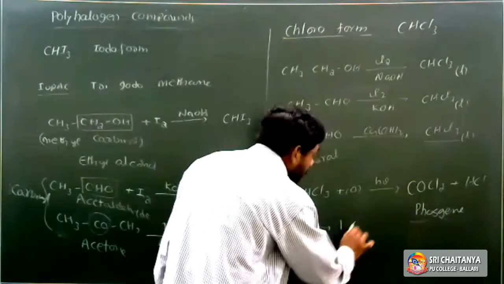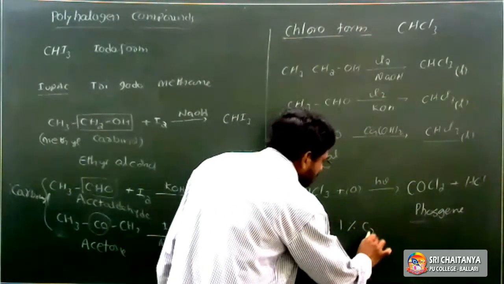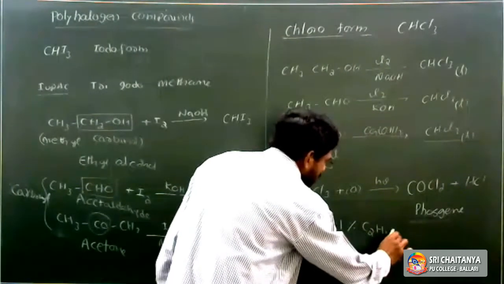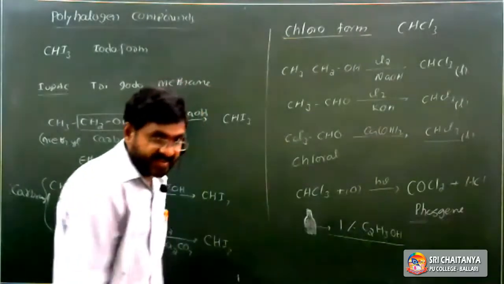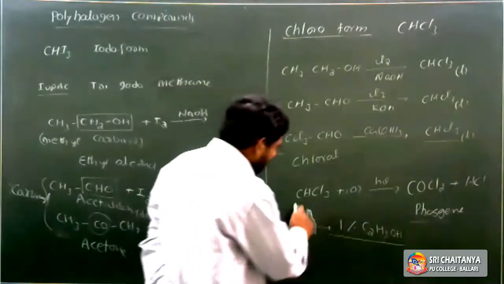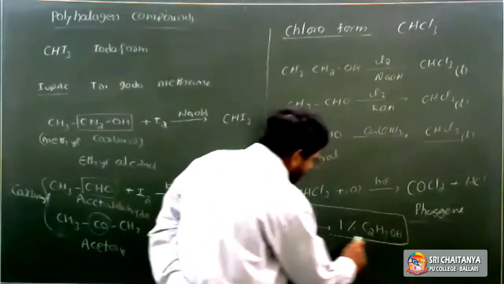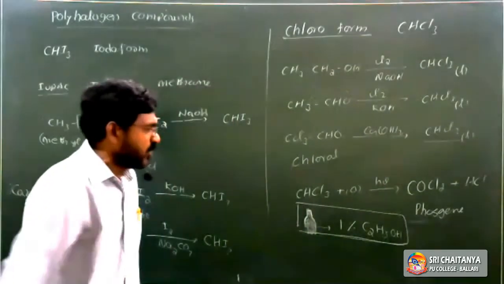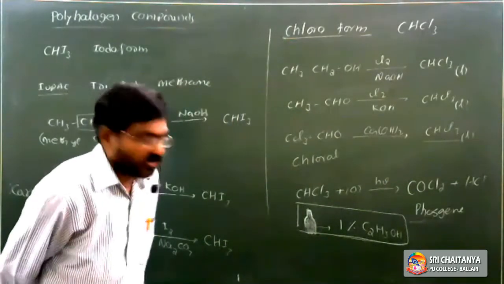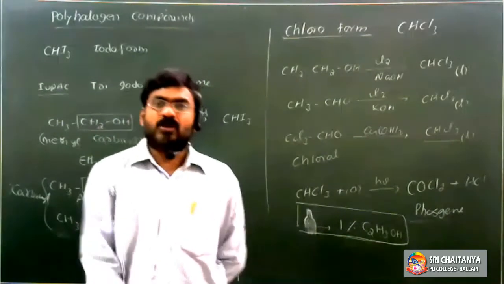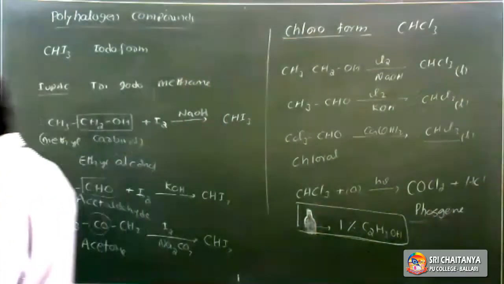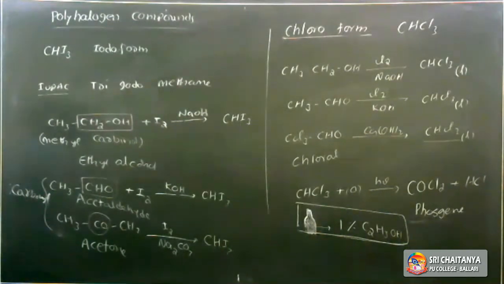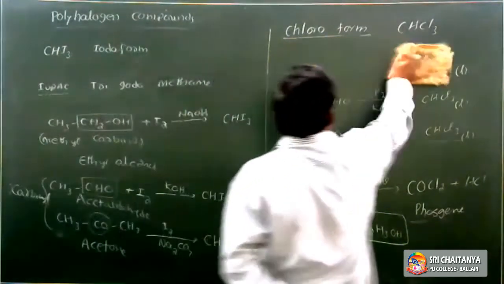And 1% ethyl alcohol is also added in the storage of chloroform. So what is the use of ethyl alcohol in the storage of chloroform? It is important. What is the role of ethyl alcohol? First one, it prevents the oxidation of chloroform to phosgene. It is the first condition.